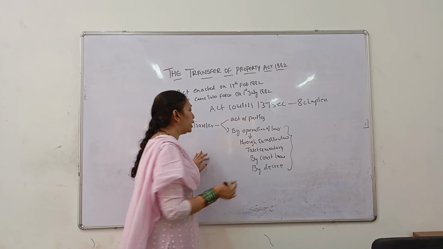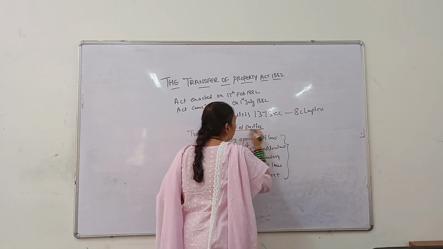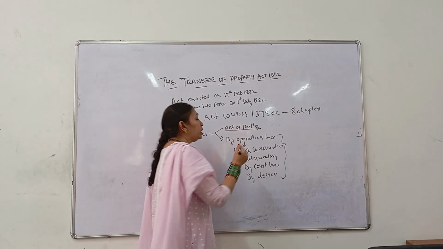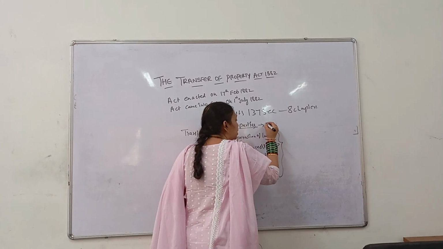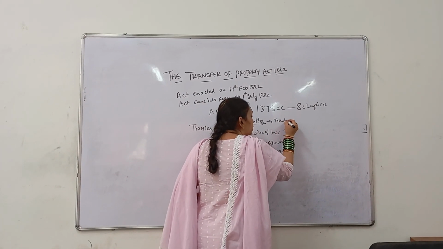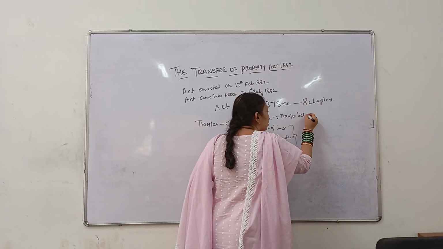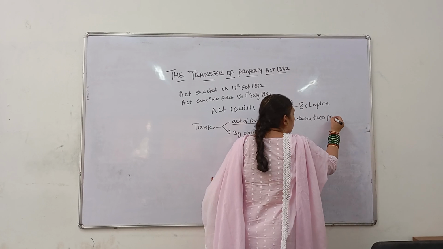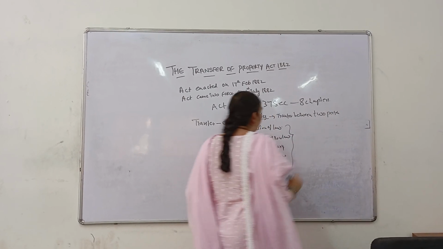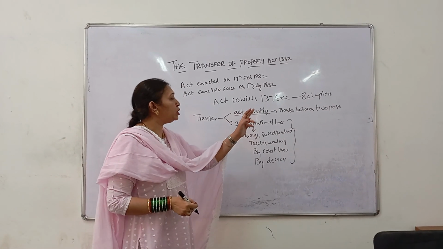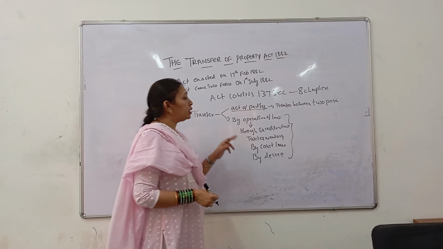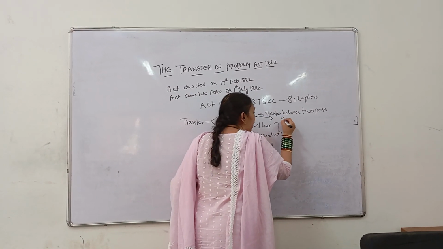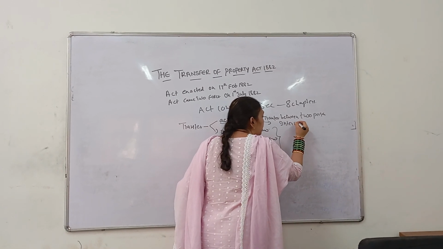What we are going to study in the Transfer of Property Act is the act of the parties. Now, what is the act of the parties? The act of the parties means transfer between two persons. Transfer between two parties in the Transfer of Property Act is based on one maxim, that is called inter vivos.